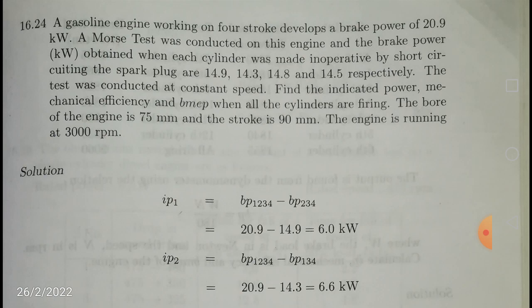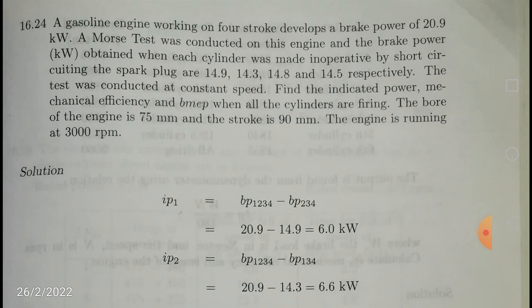So your mechanical efficiency is equal to brake power by indicated power. Consecutively, the second cylinder is cut and made inoperative, then the third cylinder, and the fourth cylinder. By doing so, we are able to get the indicated power of the cylinder being cut. For example, in a four-cylinder multi-cylinder engine, you make the first cylinder inoperative.